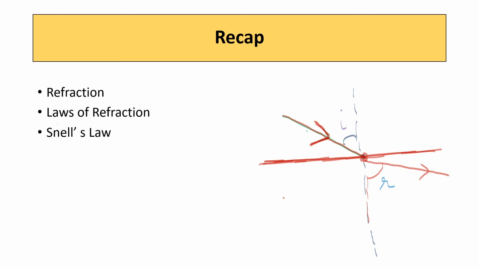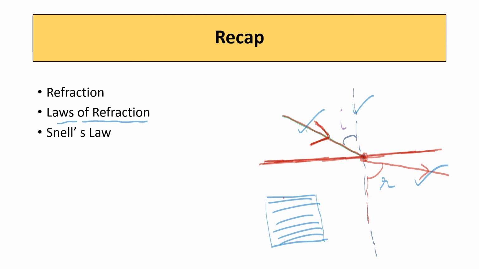Here we have two laws of refraction. The first law says that this incident ray, this refracted ray and this normal all lie in the same plane. Suppose if this is a plane, all these will be in the same plane. That is the first law of refraction.